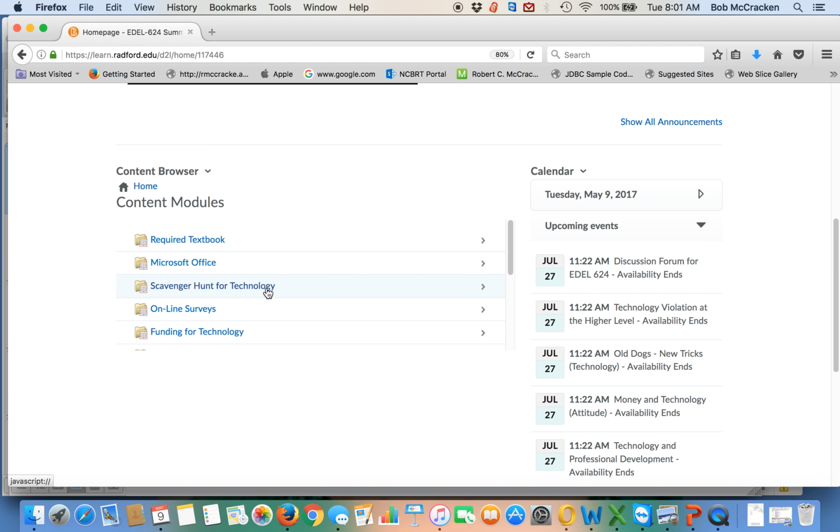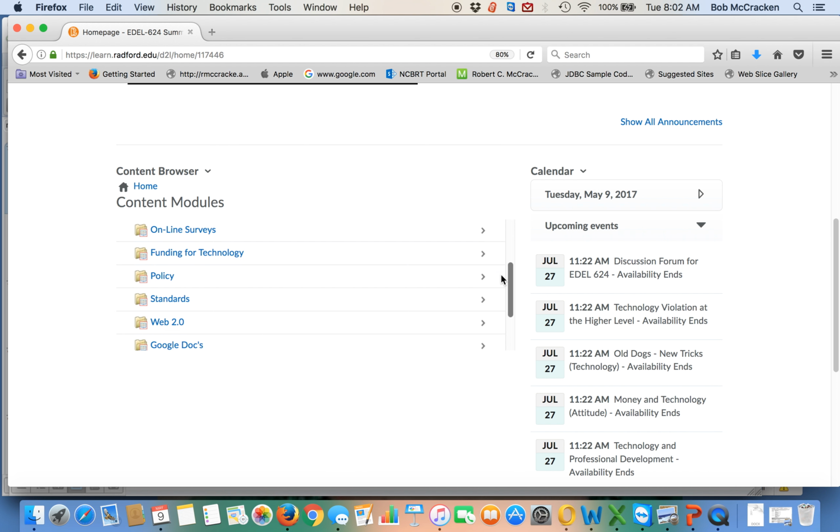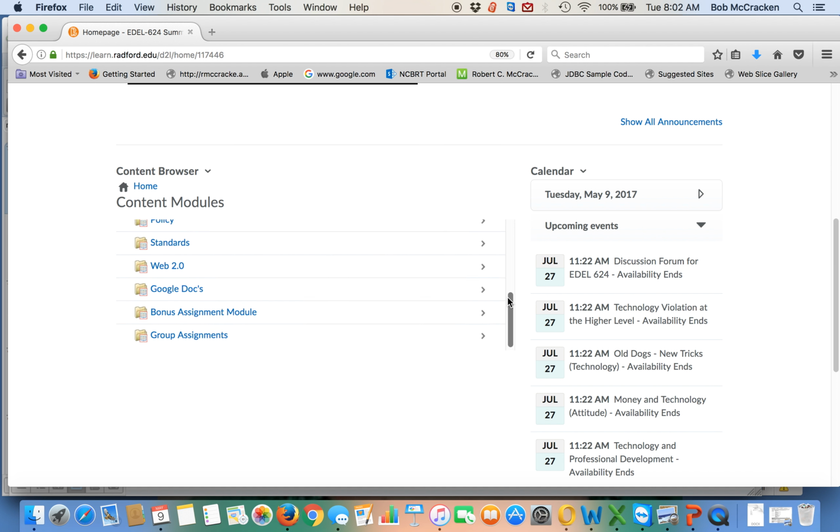This is an assignment about looking for information in your school district. And each of these will be self-explanatory. But please note here, this is what I spoke about earlier. It's something new in the revised D2L. You have a slider bar here so that you can make sure that you see everything within that content module. So you'll be able to scroll through this.